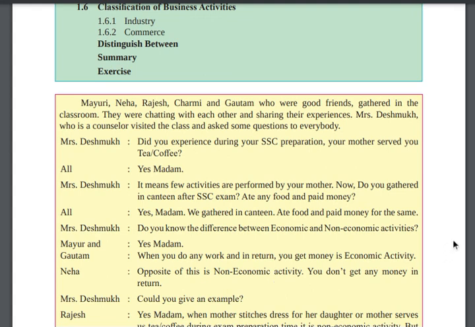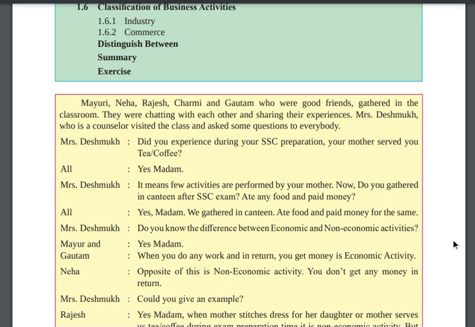So the students, Mayur and Gautam, are saying that when we do any kind of activity and we get money, that is called economic activity. When we do any activity and we don't get money, that is called non-economic activity.